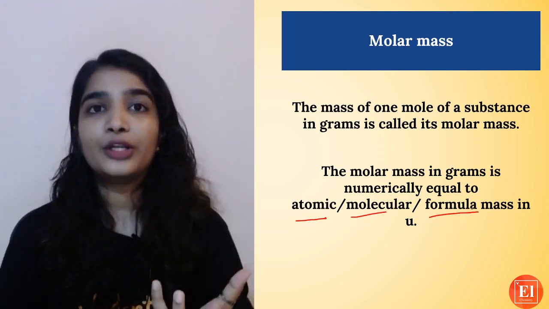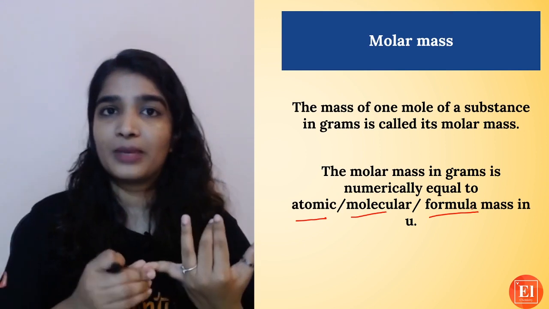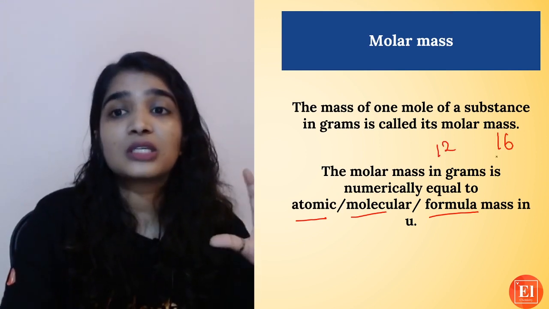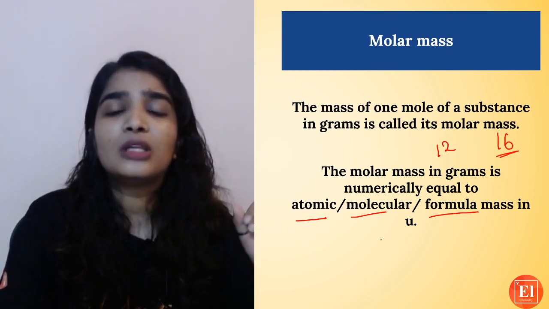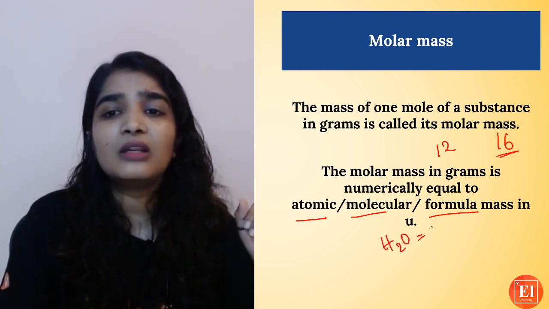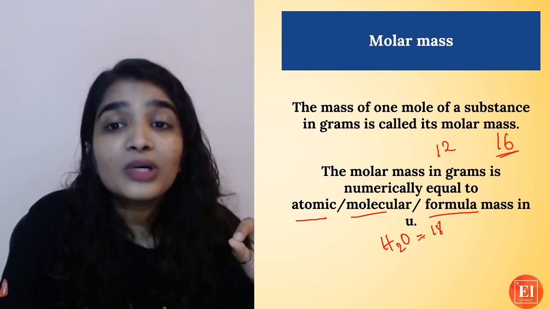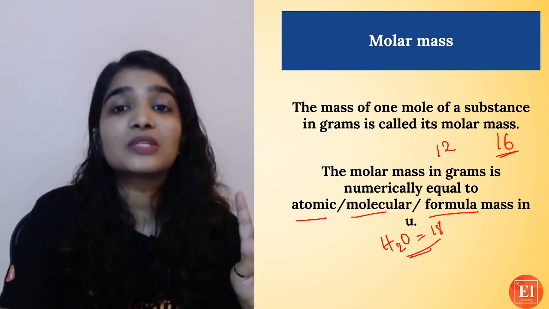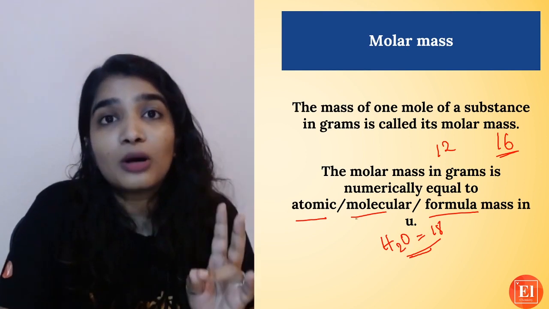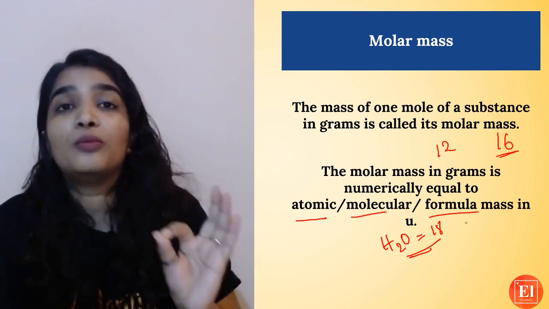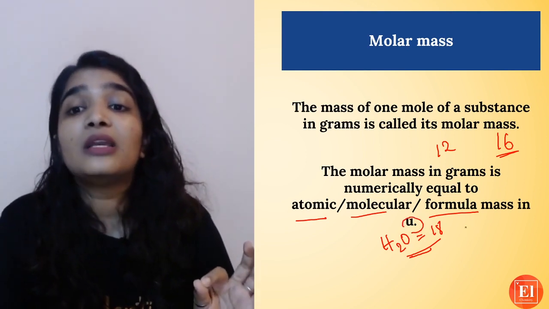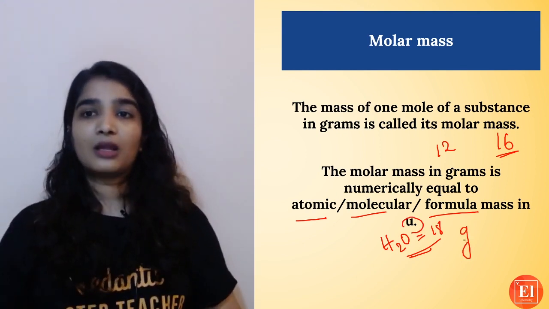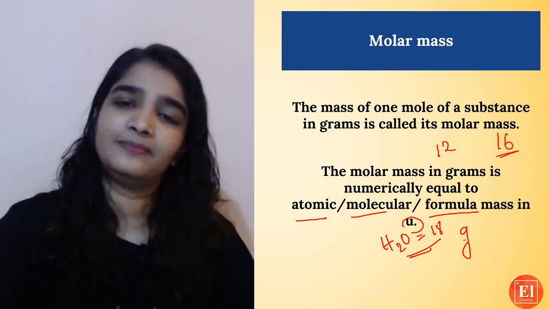For example, we already know how to calculate the atomic mass. The atomic mass of carbon is 12, oxygen is 16, and the molecular mass of water is 18. So numerically it will be the same. The molar mass in grams is numerically equal to the atomic, molecular or formula mass, but here you have to use the unit gram.